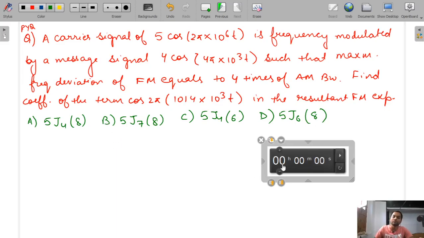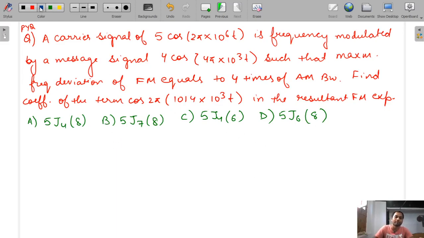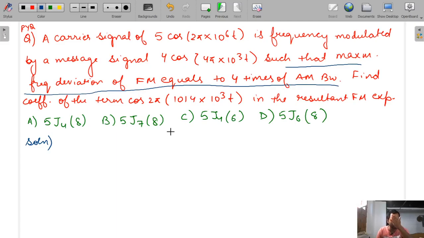Okay, so now I will solve this question. See what is given in this line. Read the question twice if you are not able to solve. The frequency deviation of FM equals 4 times the AM bandwidth.